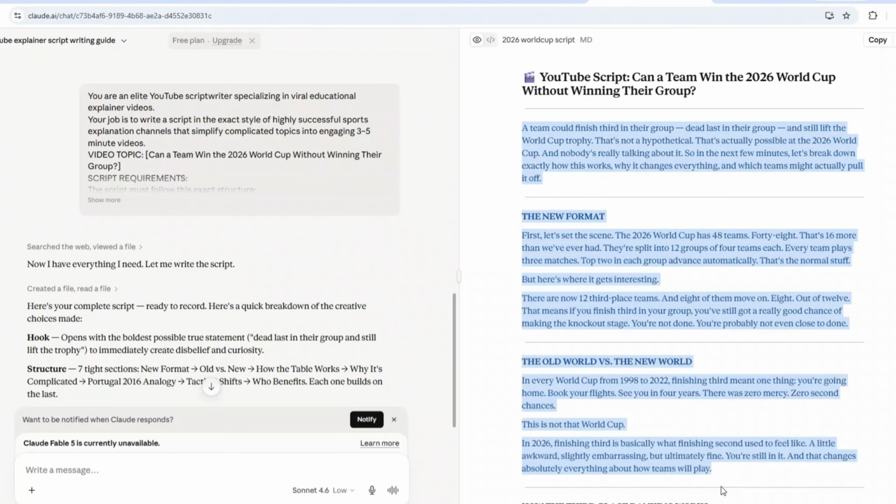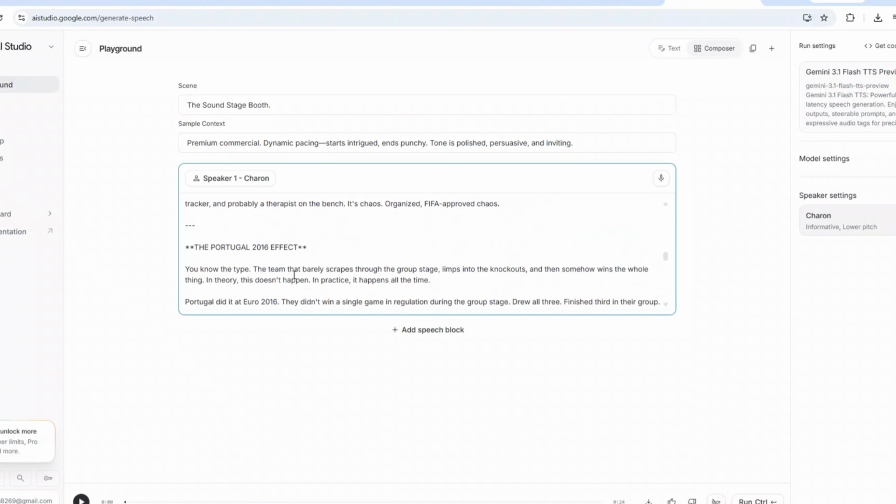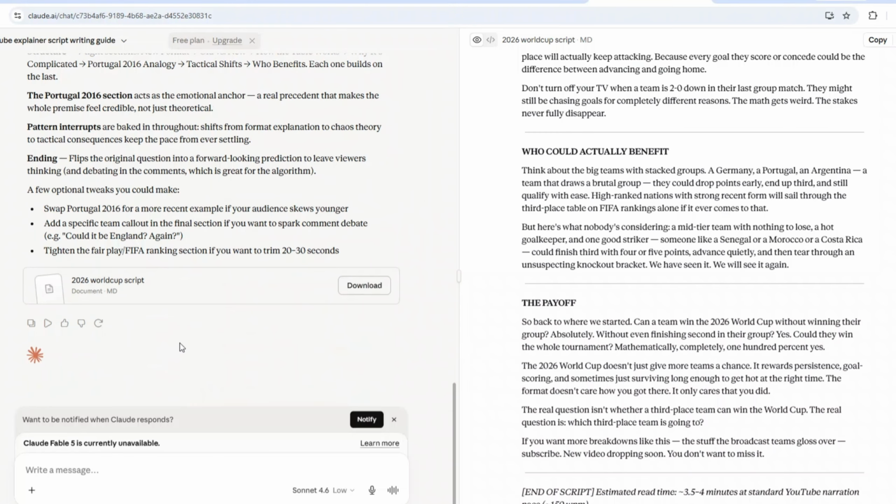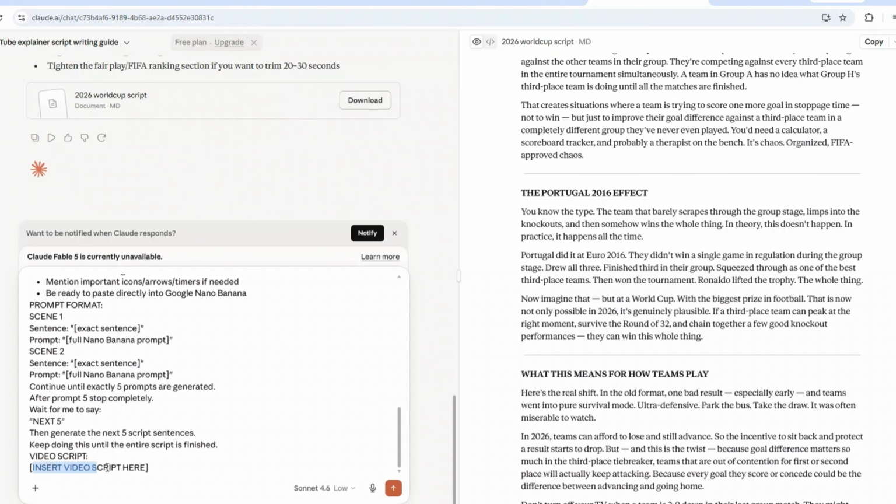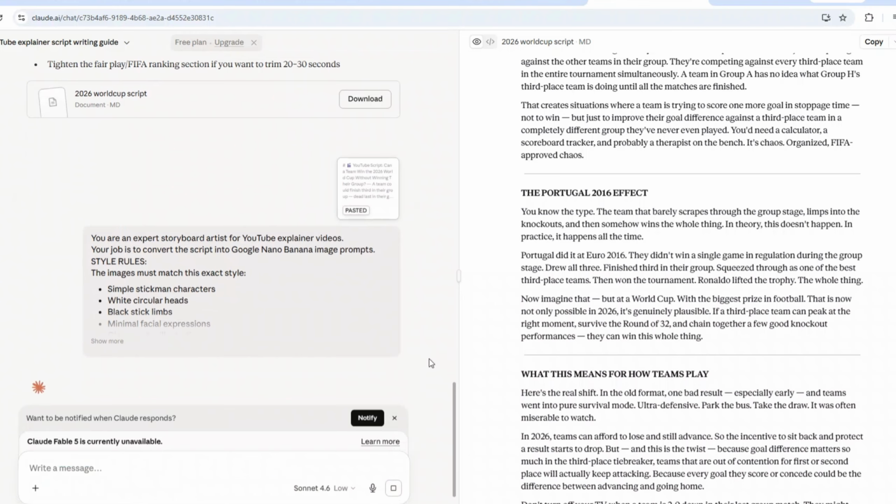Once the script is ready, generate a professional voiceover with Google AI Studio. Next, use Claude again to turn every sentence of the script into image generation prompts. Paste that prompt and paste the script here.